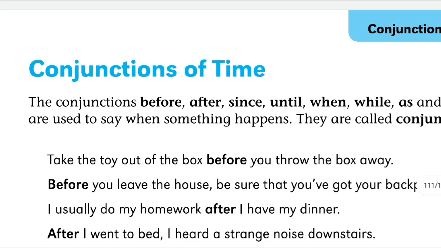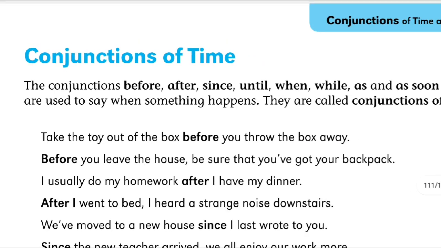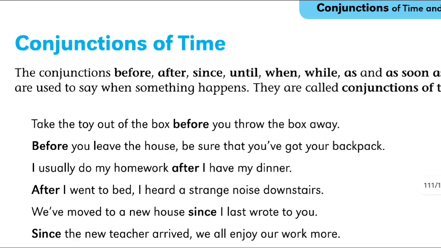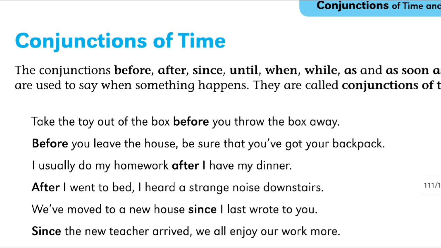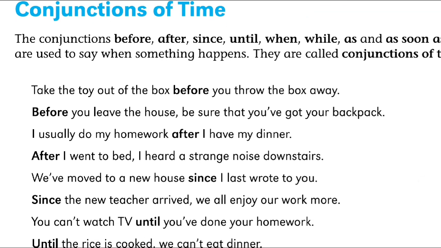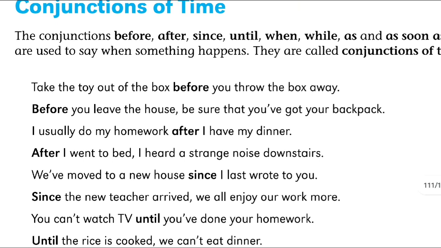So now we will see different types of conjunctions. This is conjunctions of time. The words you probably heard about: before, after, since, until, when, while, as soon as. All these are also conjunctions and these are called conjunctions of time. Take the toy out of the box before you throw the box away. Before you throw the box away, take your toy out of the box. Means "before" is used here between two sentences.